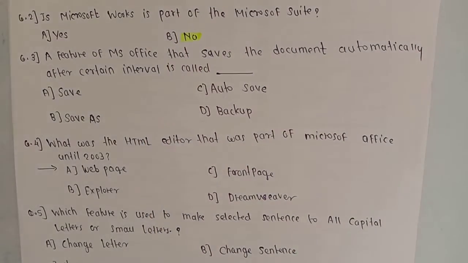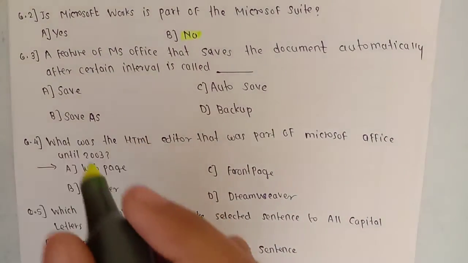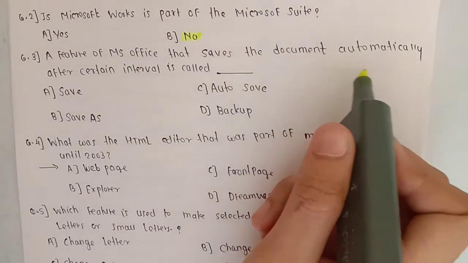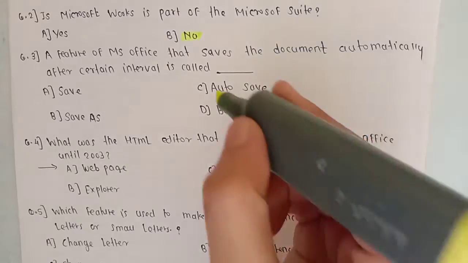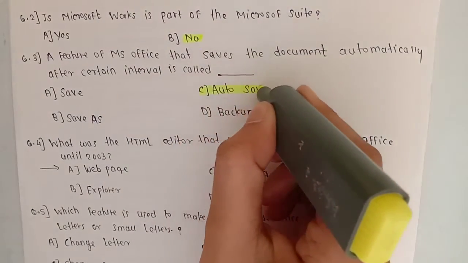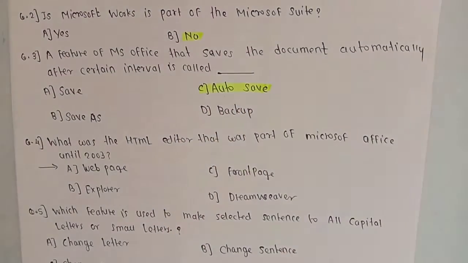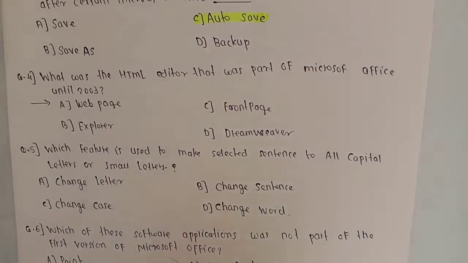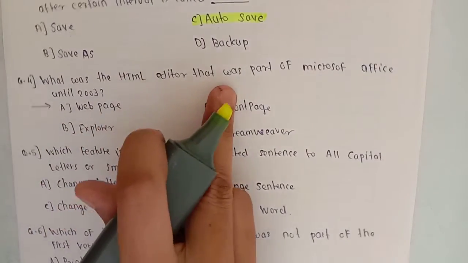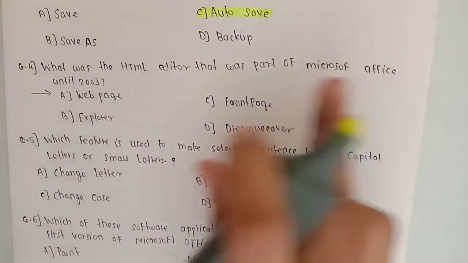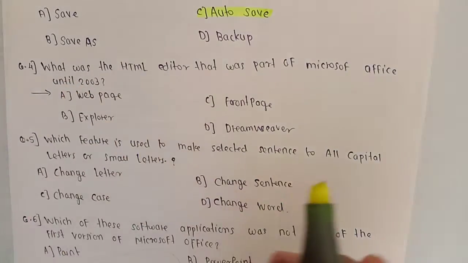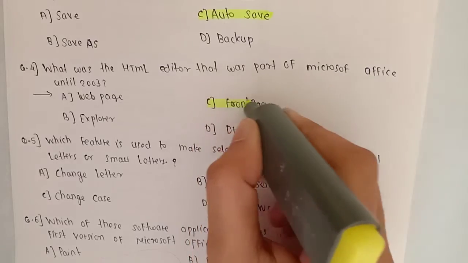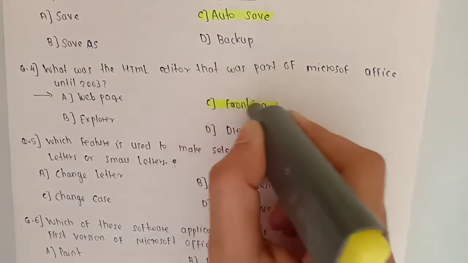Next question. A feature of MS Office that saves the document automatically after a certain interval is called AutoSave, that is C. Next, what was the HTML editor that was part of Microsoft Office until 2003? That is answer C, FrontPage.